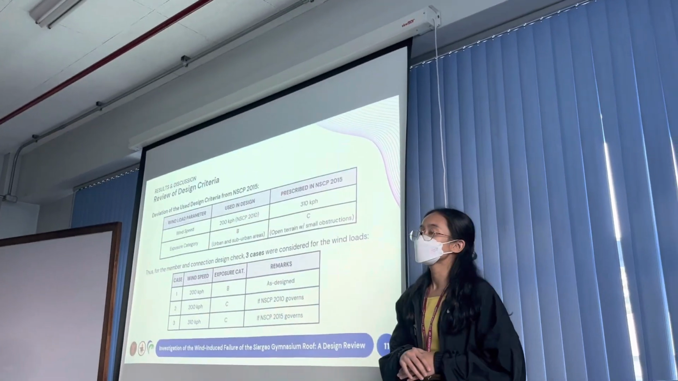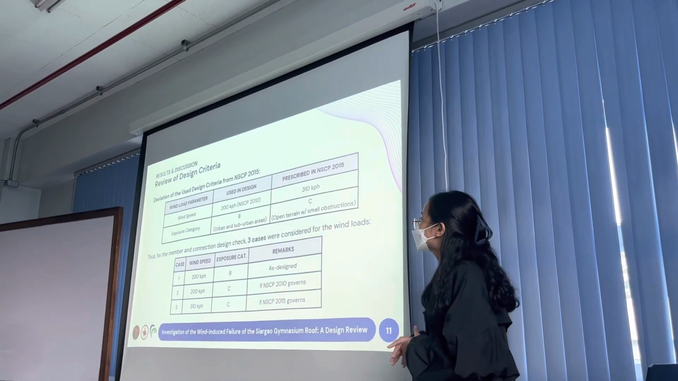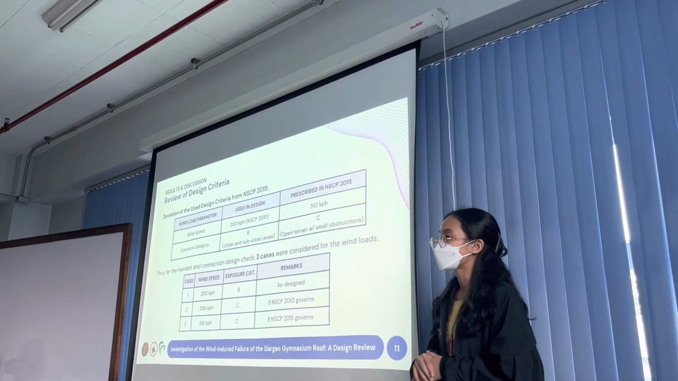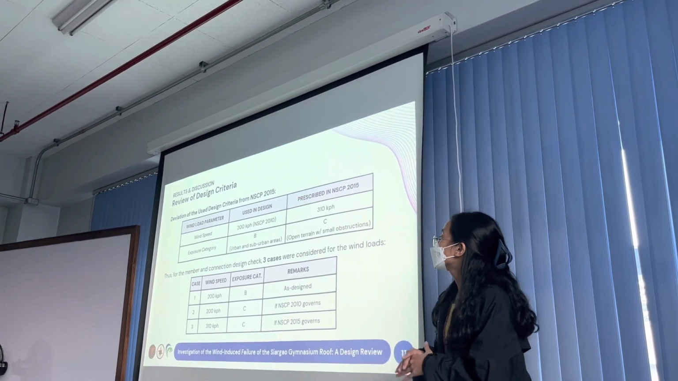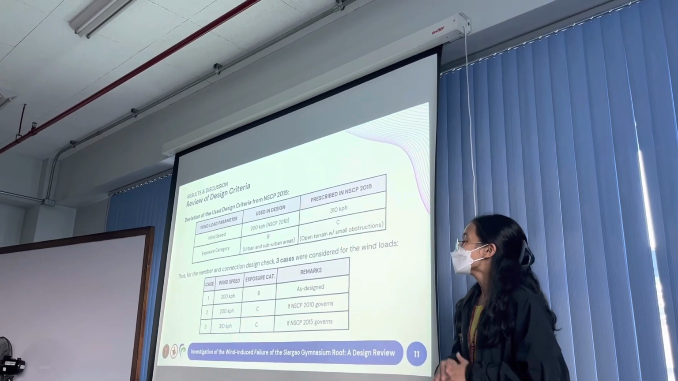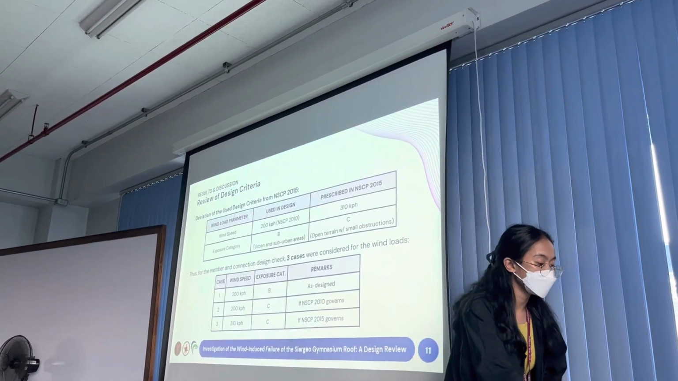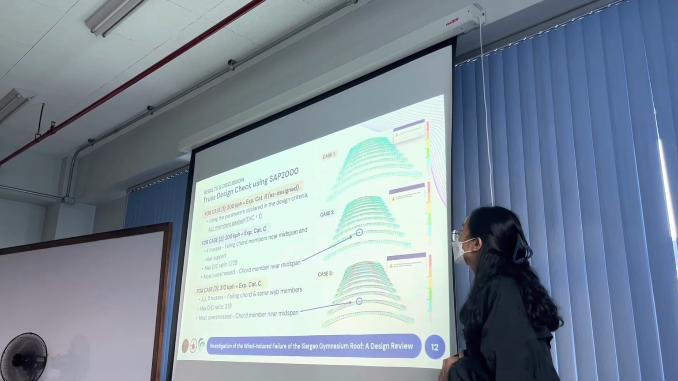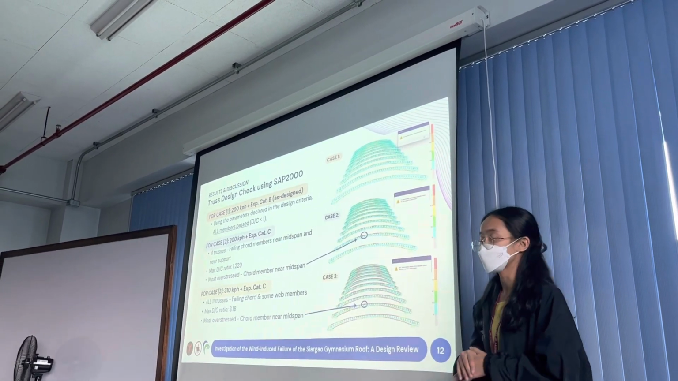Also, they use exposure category B instead of C that should apply to open terrain with small scattered obstructions. Thus, I ran the following cases to consider 200 kph based on NSCP 2010 and 210 kph based on NSCP 2015. Now here are the results of the SAP 2000 steel design check of trusses.